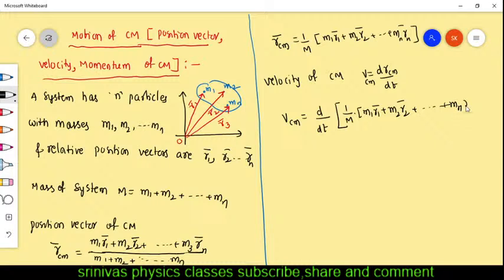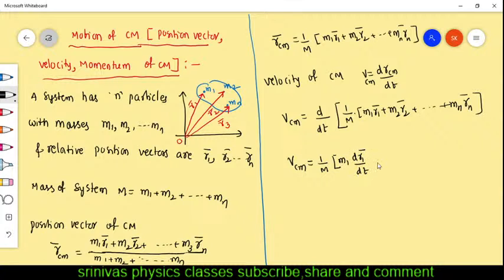We have to write all the constants outside of the differentiation. This capital M is a constant, we write outside, small m1 also we write outside. Then we will get 1 by capital M into M1 into dr1 by dt.